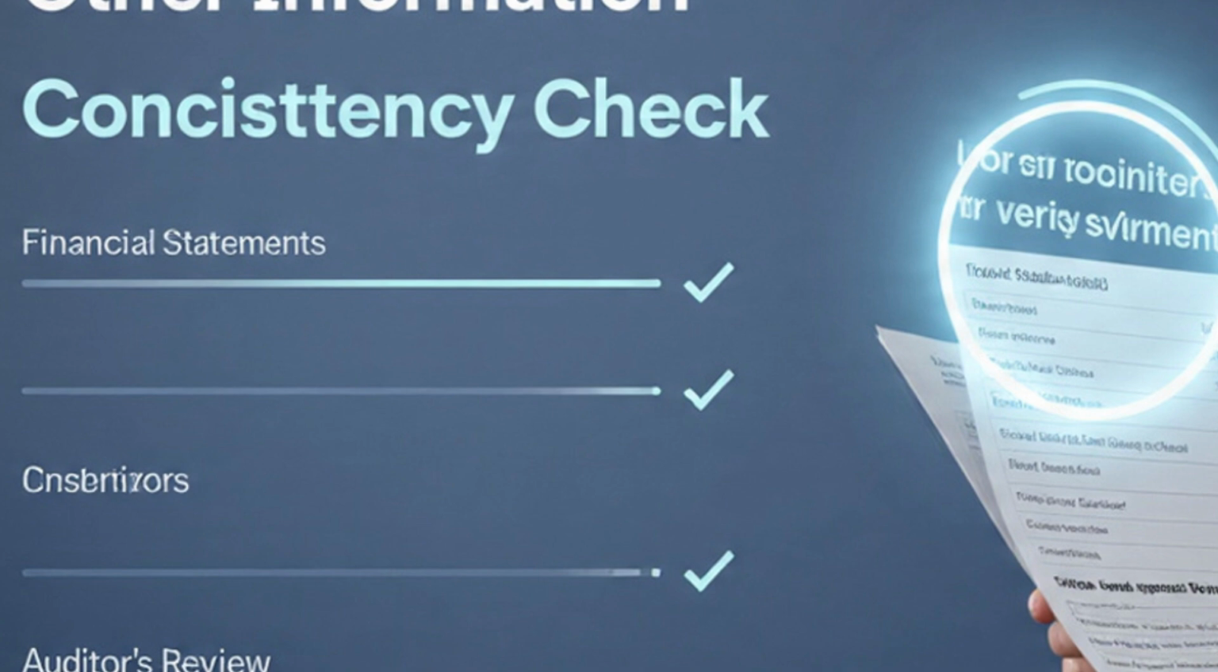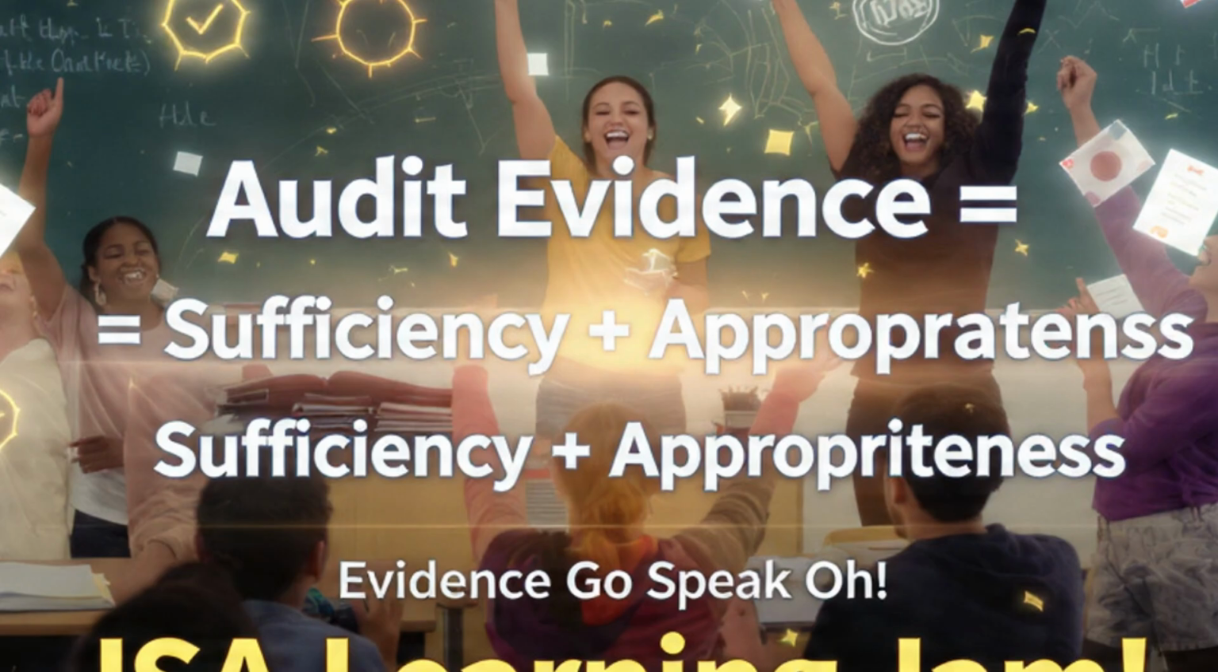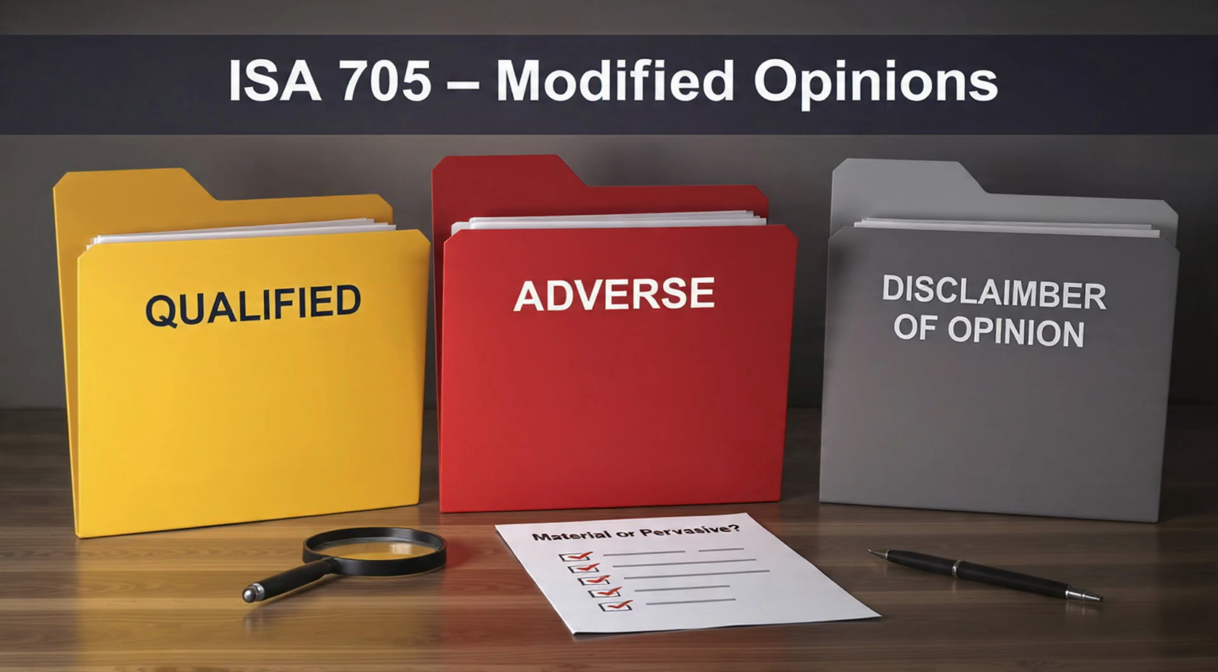Opinion declare, oh. Evidence show. ISA 700 to 720, auditor secure, oh. Transparency, consistency, communication flow. Professional judgments make the audit glow. Opinion.